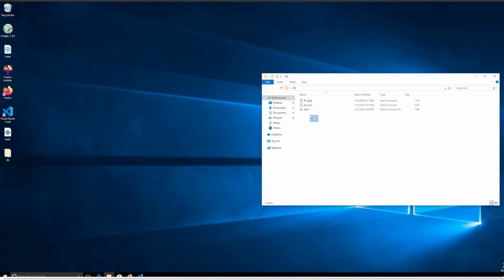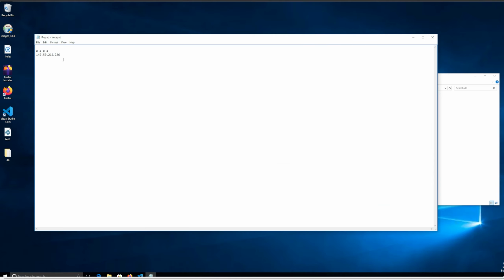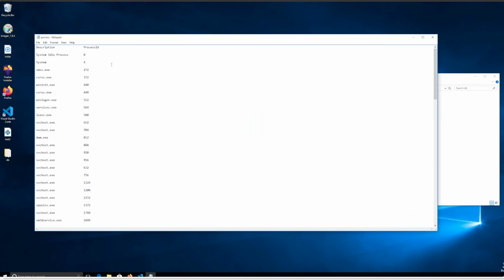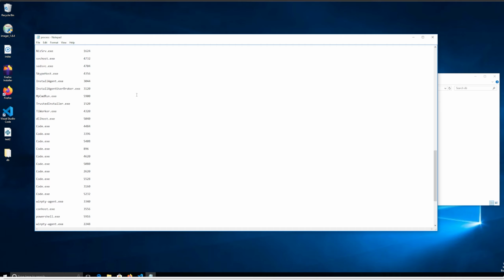And as you can see, we have two text files. We have one, which is IP grab, which displays our IP address, right? And as you can see, because I did specific formatting, it gave basically a line, a hashtag, which splits the IP address, and a new line. And a process file, and as you can see, it gives us all the processes of our machine.